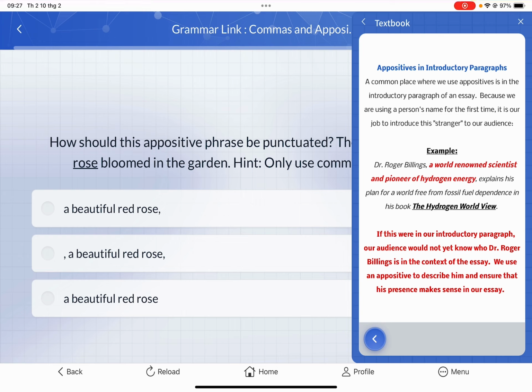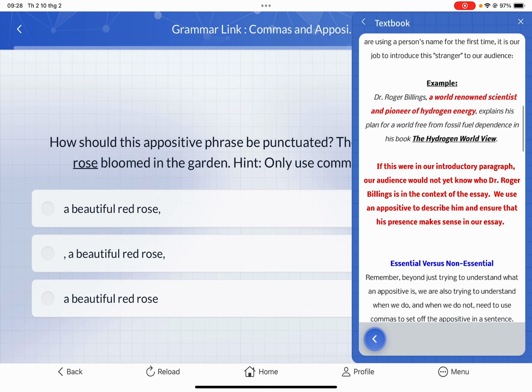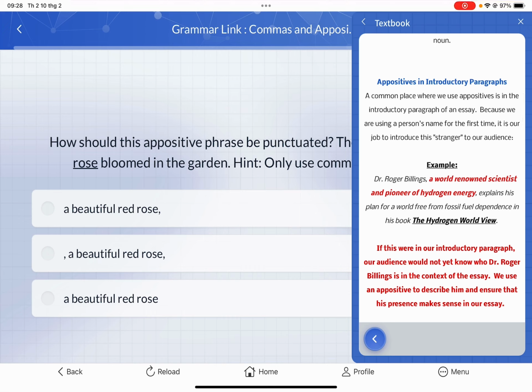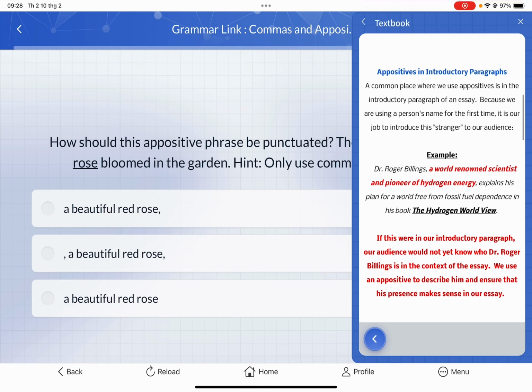For example, Dr. Roger Billing, comma, a world-renowned scientist and pioneer of hydrogen engineering, comma, explained his plan for a world free of fossil fuel dependence in his book, The Hydrogen Worldview. So, if this were in our introductory paragraph, our audience would not yet know who Dr. Roger Billing is in the context of the essay. So we use an appositive to describe him and ensure that his presence makes sense in our essay.